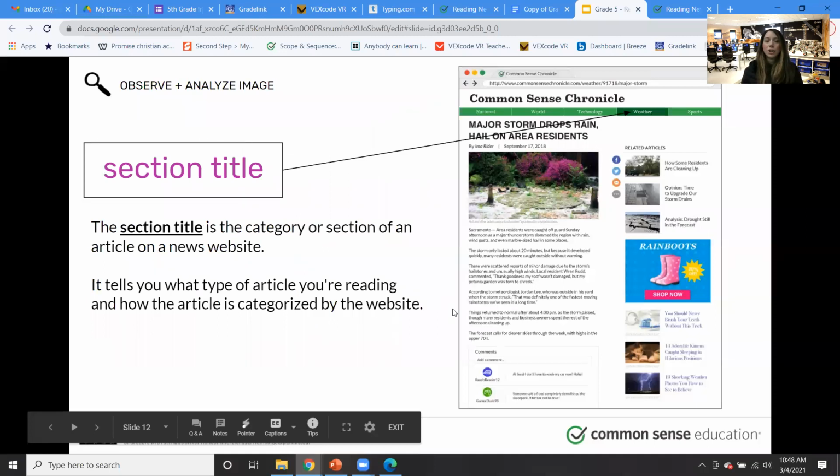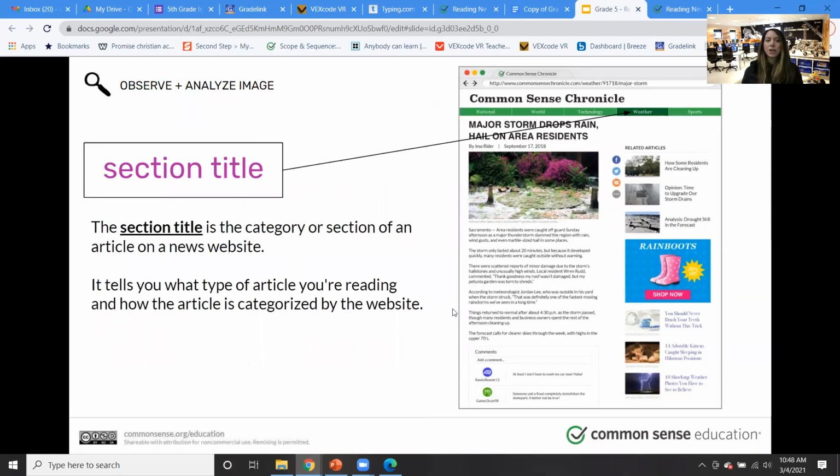Second, title. So some articles have a section. It's a category or a section of an article on a news website. It tells you what type of article you're reading and how the article is categorized on the website.